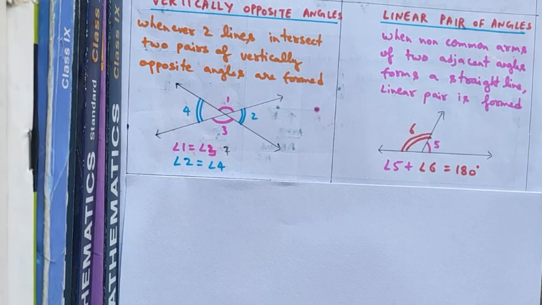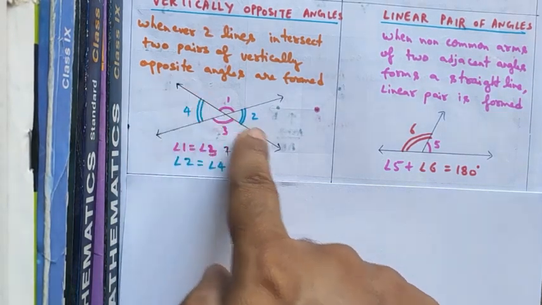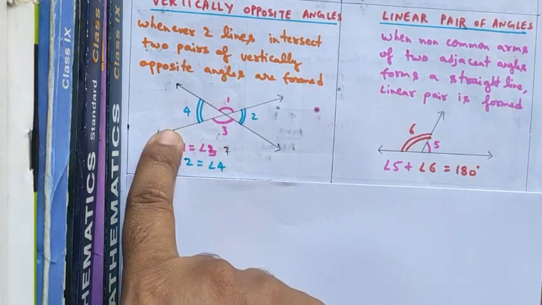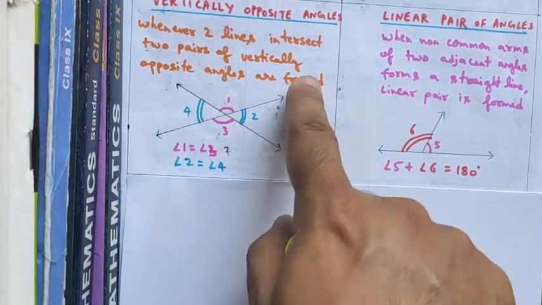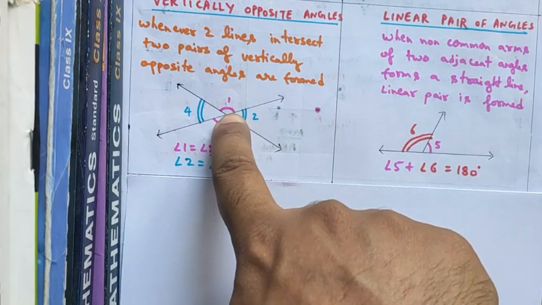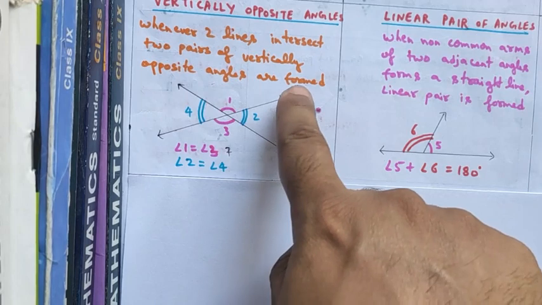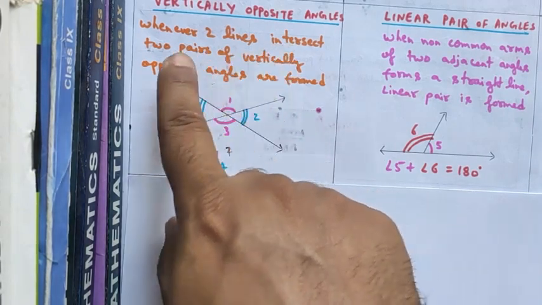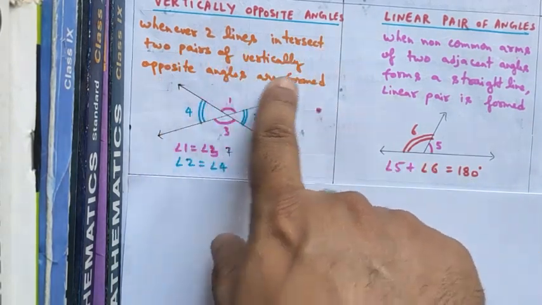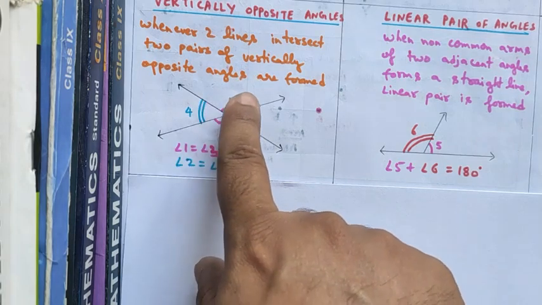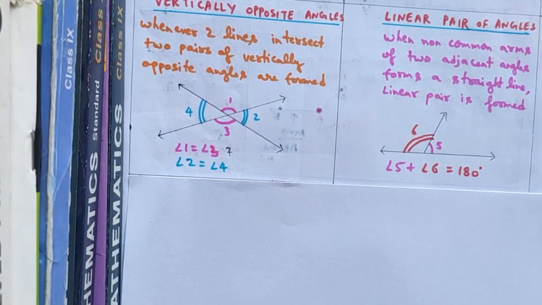Vertically opposite angles: whenever two lines are intersecting each other. For example, these two lines are intersecting at this point. So say this point is O, then these two lines are intersecting lines, and whenever two lines intersect, two pairs of vertically opposite angles will be formed.